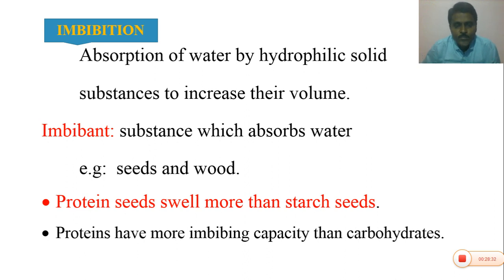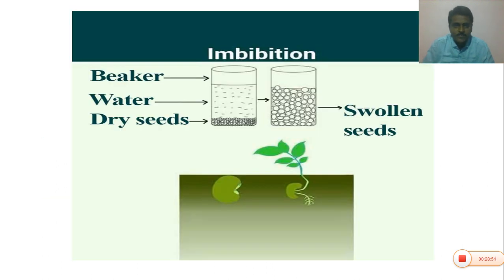Generally, protein seeds swell more than starch seeds. So protein-containing seeds absorb more water than starch grain seeds. Proteins have more imbibing capacity than carbohydrates.